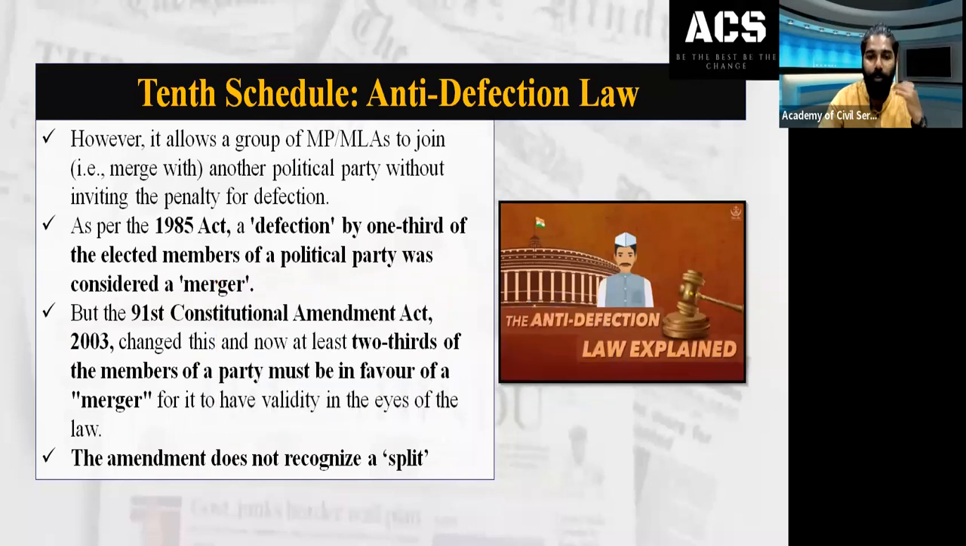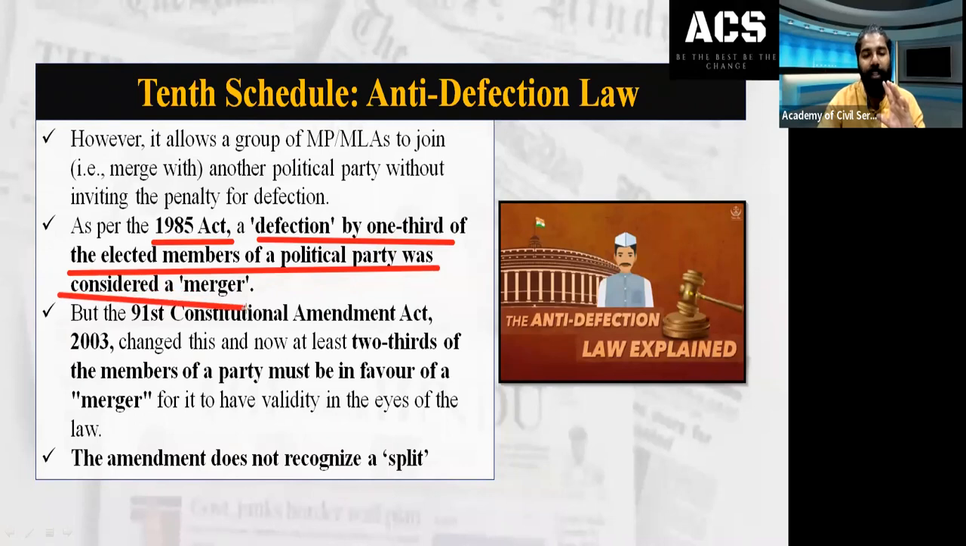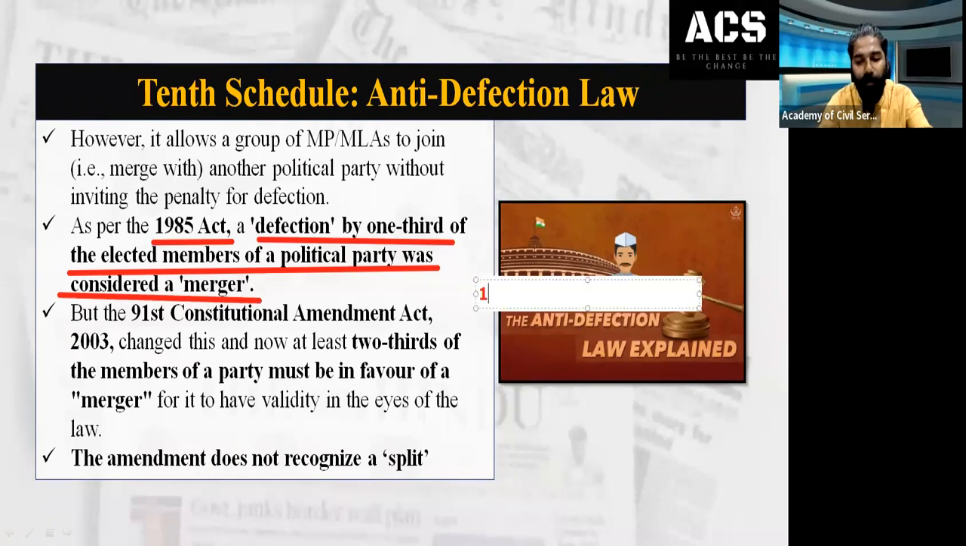Again, remember, we will also go into detail about that. You can also see that there is a special mention under this act. In 1985, when this act came, defection by 1/3 of the elected members of a political party was considered as a merger. Earlier in 1985, this act specifically said that if 1/3 of the elected members of a political party merge with another party or move to one party, it will be considered a merger.